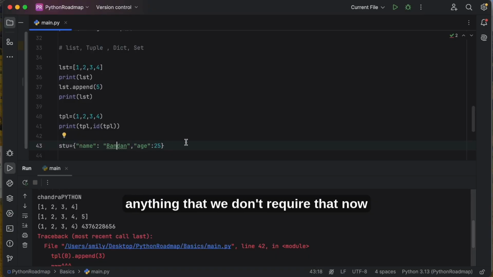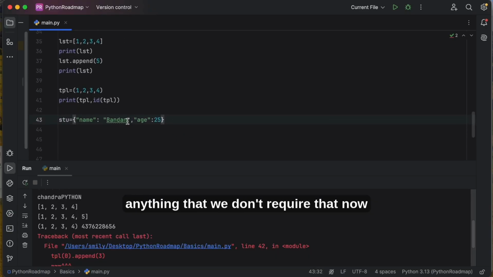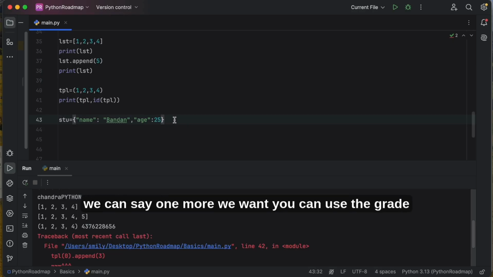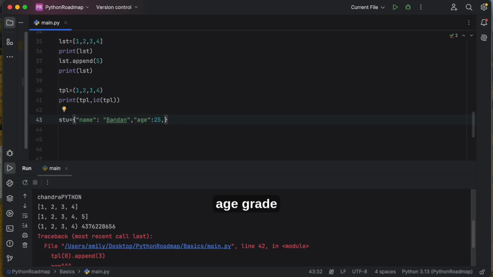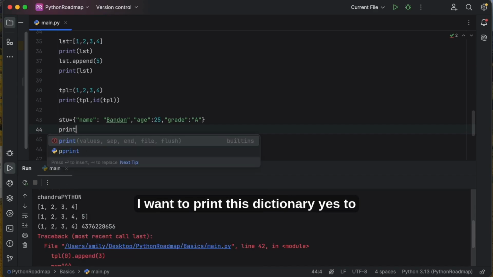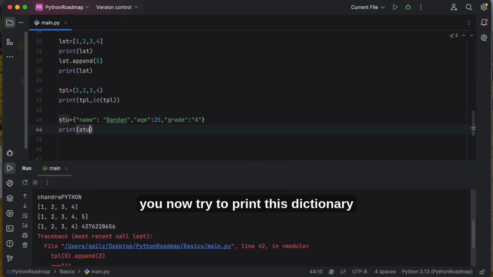So this is the simple element which has a single key value pair, and if you want one more, you can use the grade, grade A. Okay, so this is my dictionary. I want to print this dictionary stu.